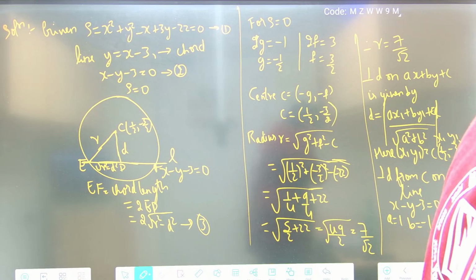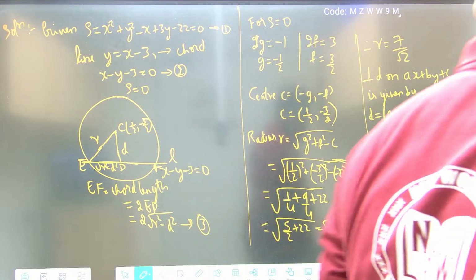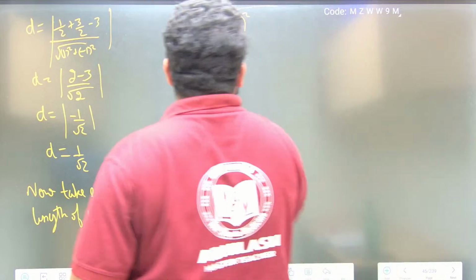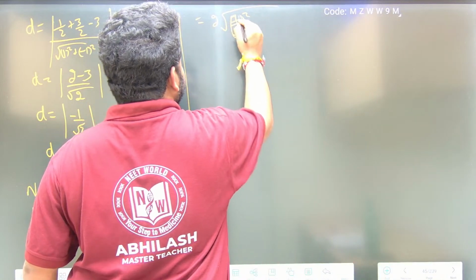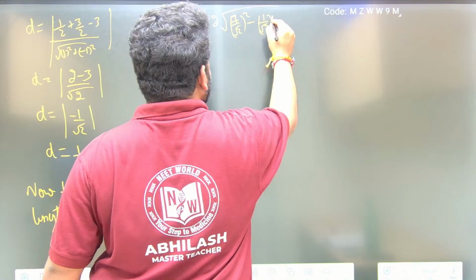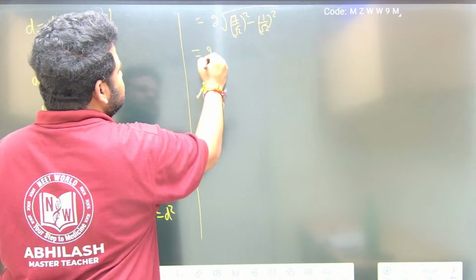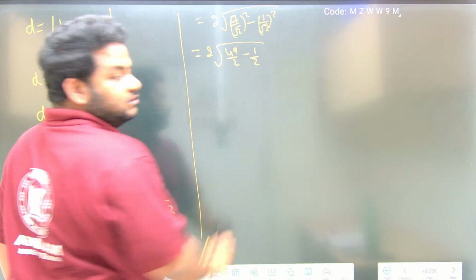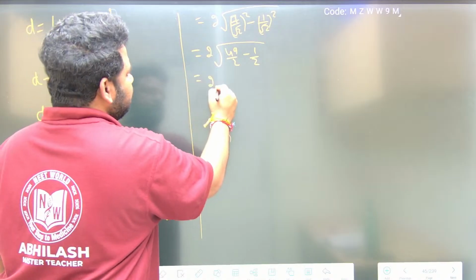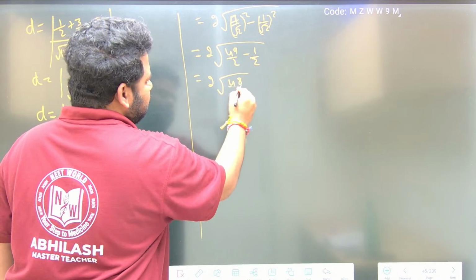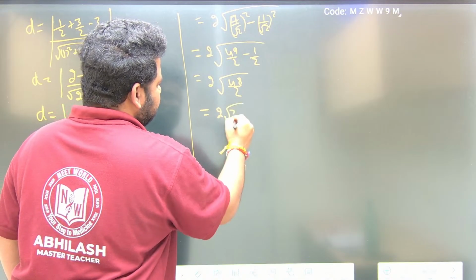Correct na? Length of the chord. So R is what we got? R is 7 by root 2. Correct na? It is not 1 by root 2, this is 7 by root 2. So 7 by root 2 whole square minus 1 by root 2 whole square, because d is 1 by root 2. So this is 2 into square root of 49 by 2 minus 1 by 2. Now 49 by 2 minus 1 by 2 is 48 by 2, so this will be 2 into square root of 24.